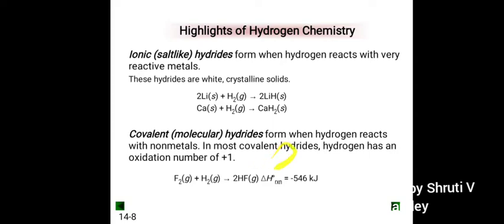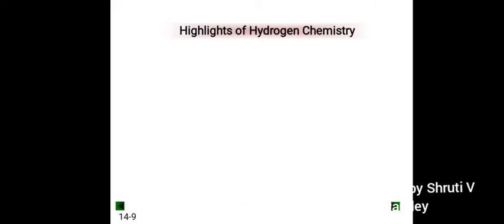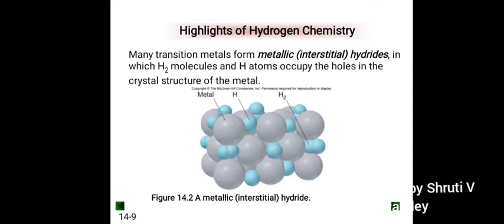Covalent molecular hydrides form when hydrogen reacts with non-metals. In most covalent hydrides, hydrogen has an oxidation number of +1. Fluorine reacts with hydrogen and forms hydrogen fluoride. Many transition metals form metallic or interstitial hydrides, in which H2 molecules and H atoms occupy the holes in the crystal structure of the metals.